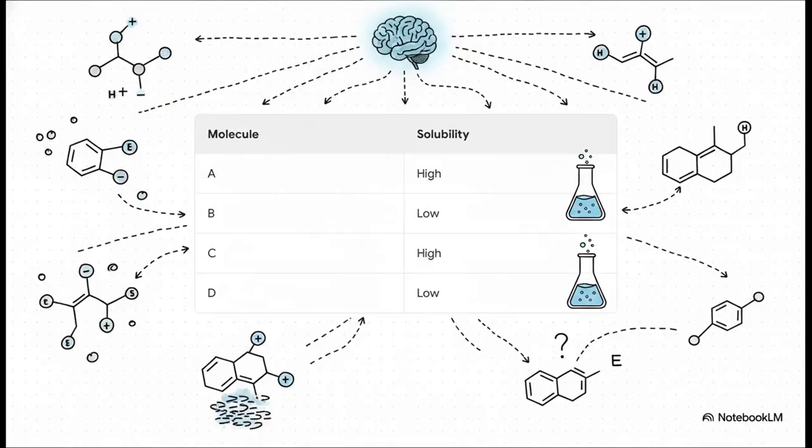To put that into perspective, the AI doesn't just act like a giant flashcard deck, memorizing that molecule A has high solubility and B has low solubility. Instead, it looks deeply at the underlying features of these molecules, things like their size, functional groups, bond types, and polarity. It actually learns the chemical reasons why A is high and B is low. So when a totally new molecule comes along, it can confidently predict its solubility based on those underlying patterns.